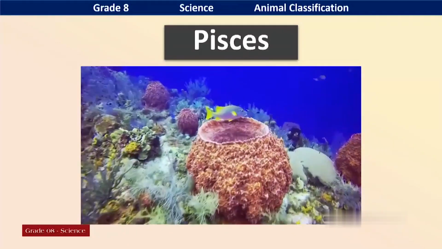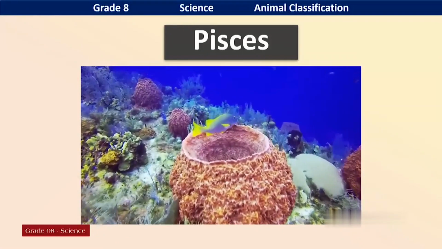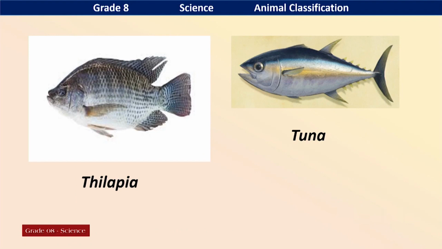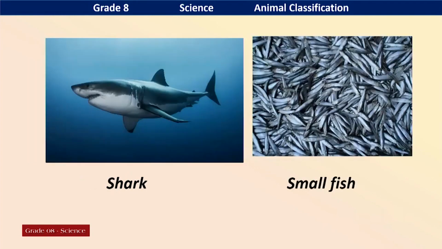That is for protection. There are various types of Pisces, various types of fish, small ones, big ones. Okay, let's look at examples of Pisces. Tilapia, tuna, shark, small fish.